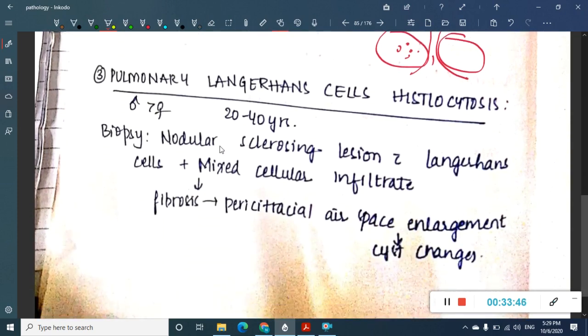Then we have pulmonary Langerhans cell histiocytosis. In pulmonary Langerhans cell histiocytosis, it is more common in males than females, and it is seen in 20 to 40 years. If you do a biopsy, you see nodular sclerosing lesions. With Langerhans cell, definitely the main catch point is cysts. I have shown you the cysts, and around the cysts, surrounding the cysts, you see these Langerhans cells or LAM cells, which I have shown you, right?